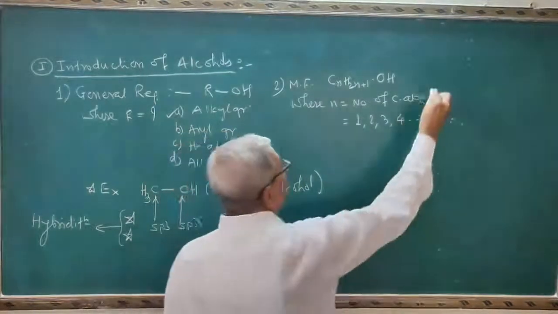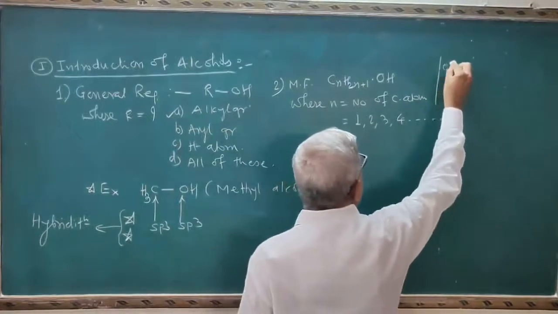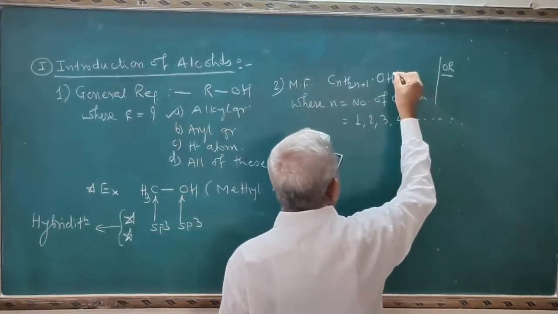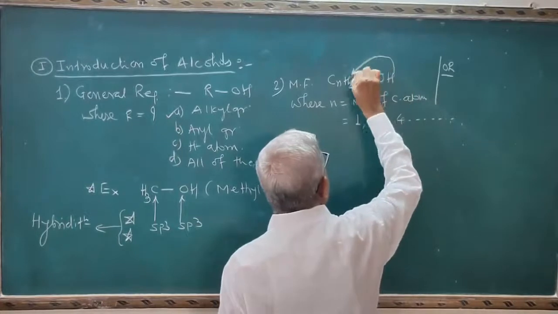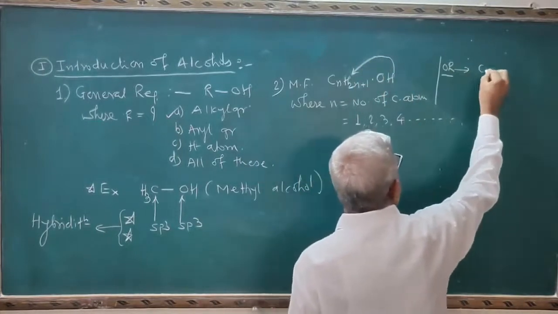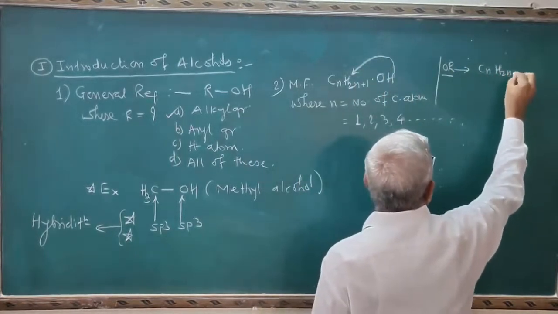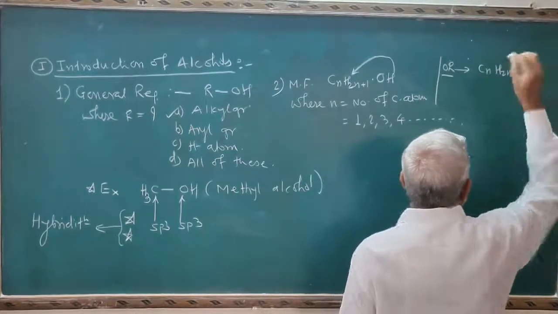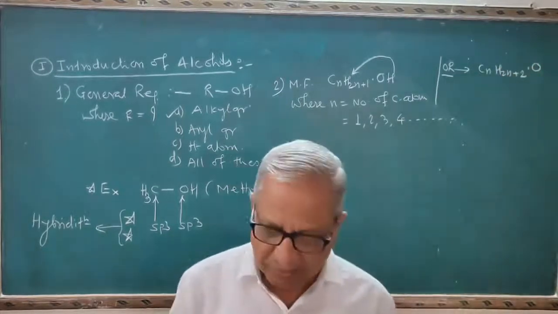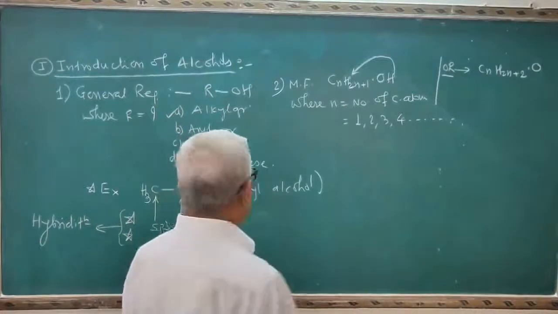This molecular formula can also be represented by another way. When we add this hydrogen atom here, the molecular formula will become CnH2n+2O.